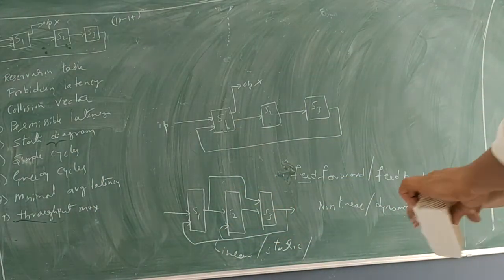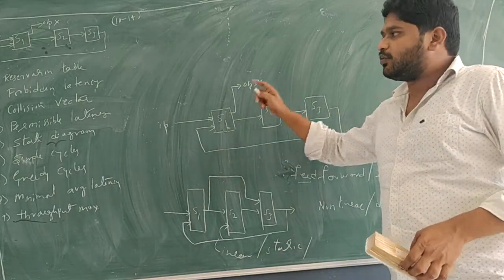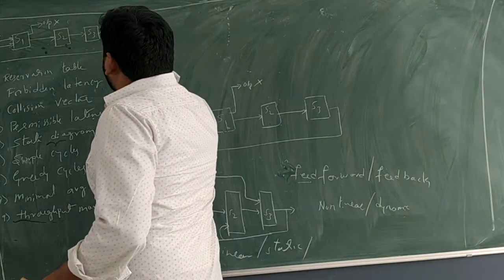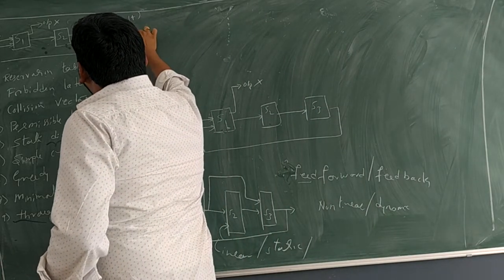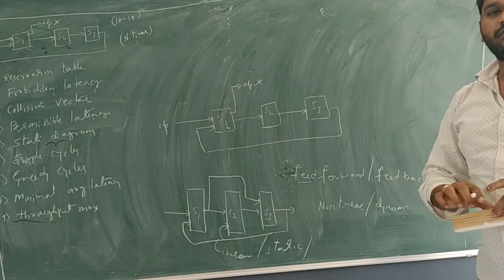Next, the given problem is feedback type. Hence, what is the first conclusion? The diagram or system is a non-linear pipeline system. That is one conclusion.